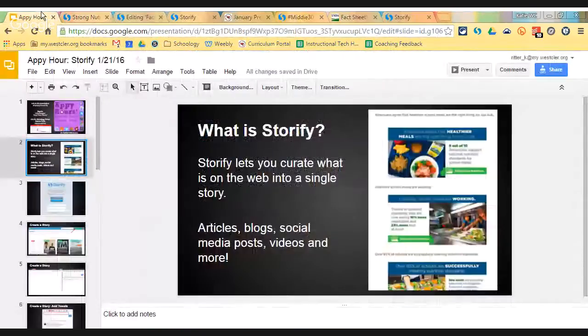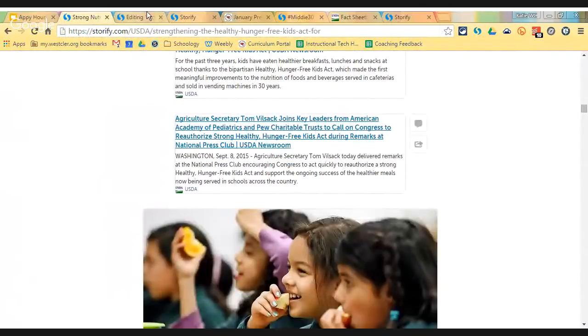So that's another example. You can really do all kinds of things with these. Pretty much anything that has a URL on the internet, you can add to your story. So all kinds of things that you can do here.